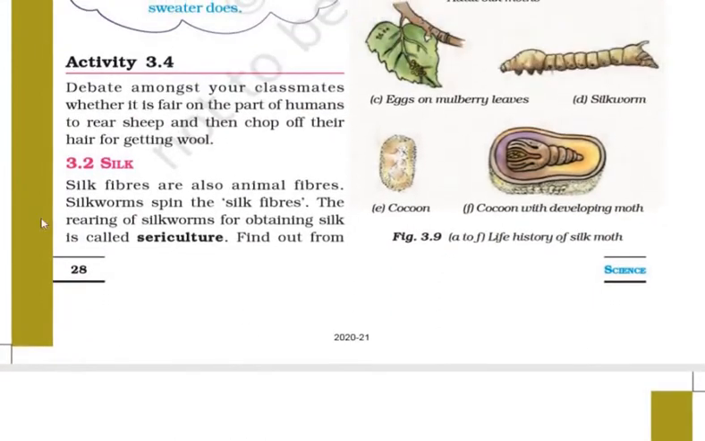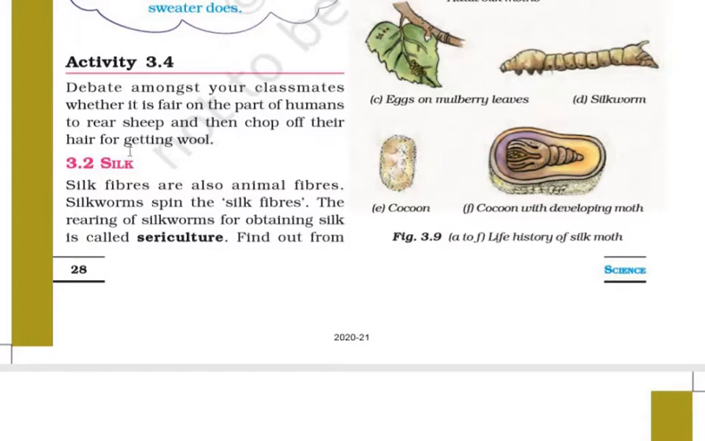Now activity 3.4, debate amongst your classmates whether it is fair on the part of humans to rear sheep and then chop off their hair for getting wool. So one debate is: should animals be reared for obtaining wool, or can there be some other method to obtain such fibers?